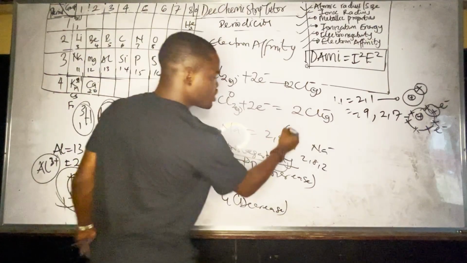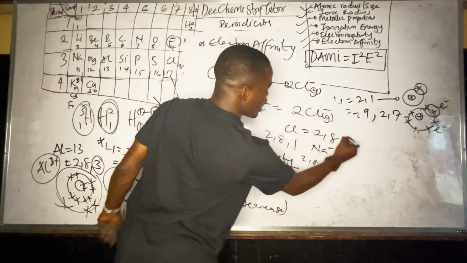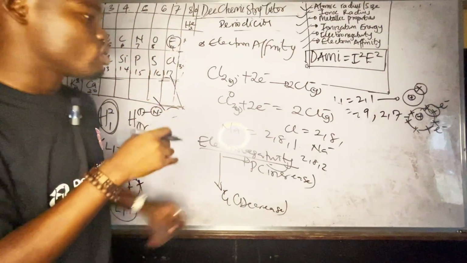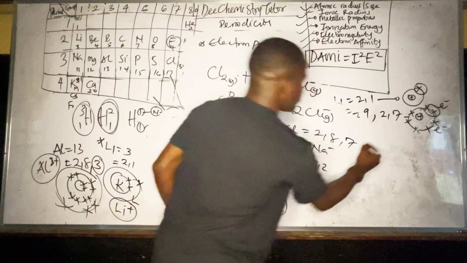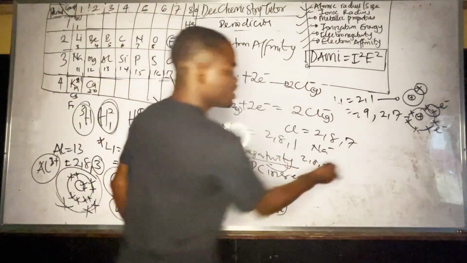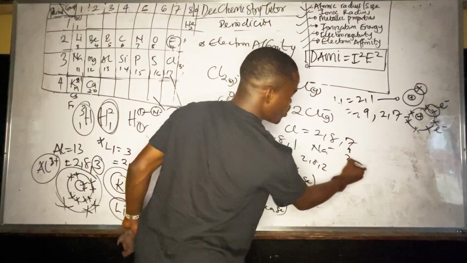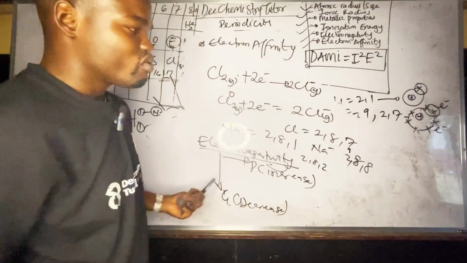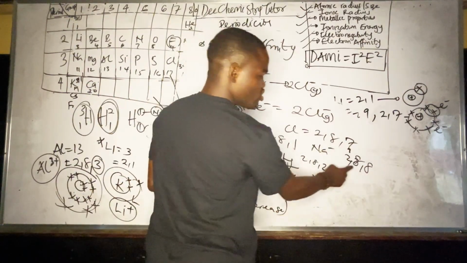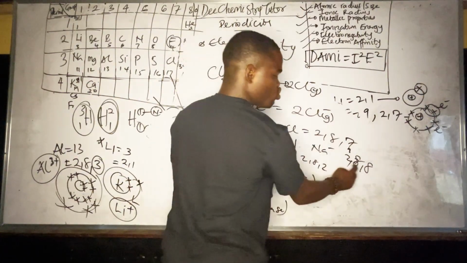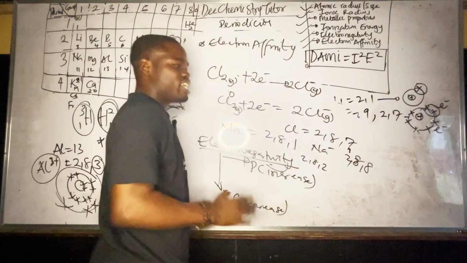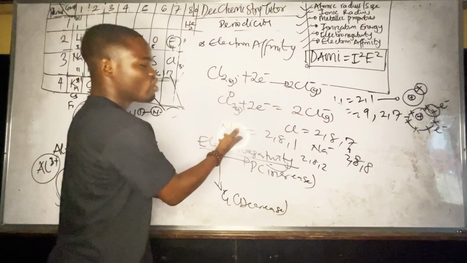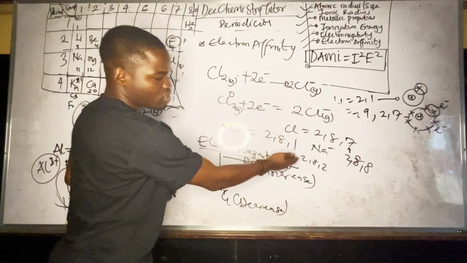But chlorine will be more happy. This is 2,8,7. Chlorine will be more happy to gain an electron, such that if you gain 1 electron, you become 2,8,8. That's what I love. That's chlorine's niche. That's what it loves, because this one, sodium, loves giving out. It loves losing, so that it can be complete.